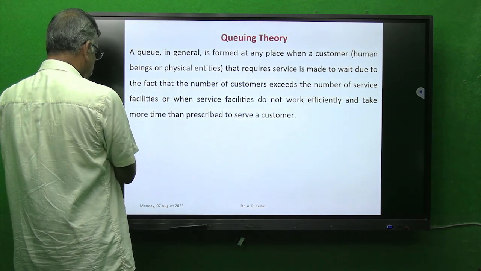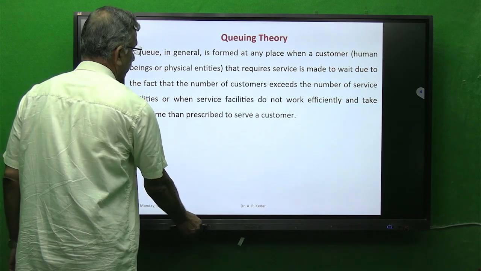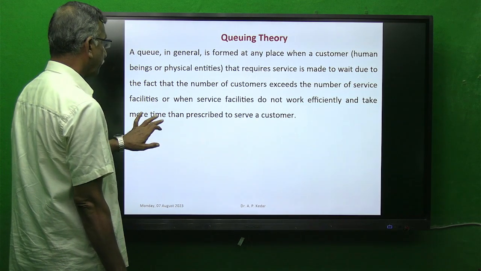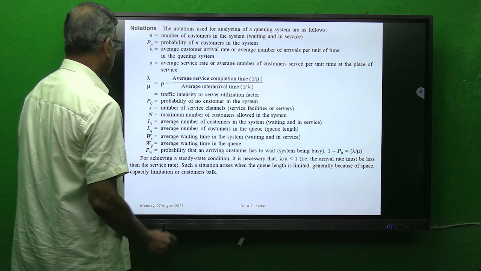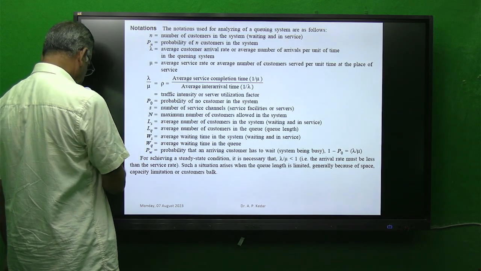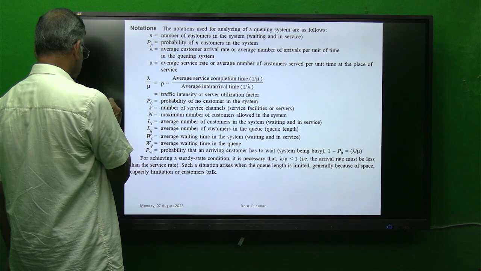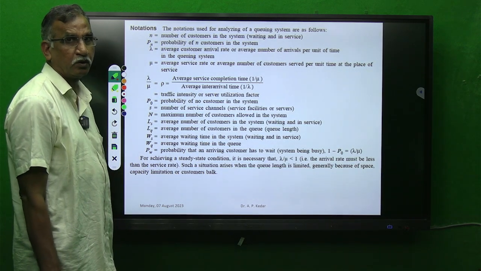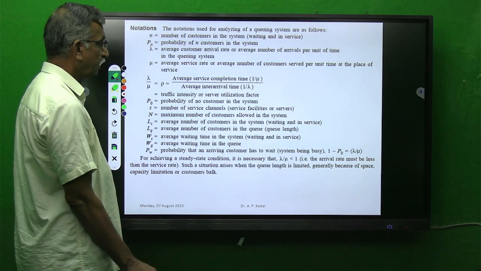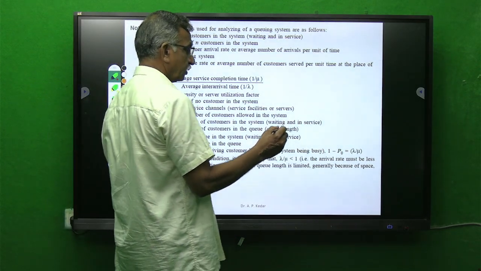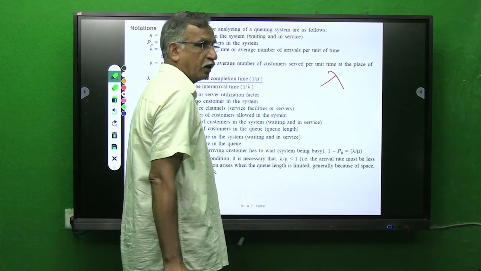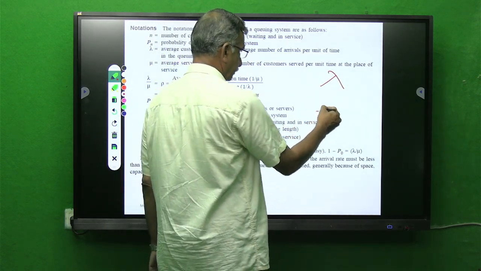So this slide was already discussed, why a queue is formed. Then let us focus our attention now on today's very important lecture, that is the mathematical treatment of the queuing model. Here we will be coming across 2 important variables. One is lambda and another is mu.